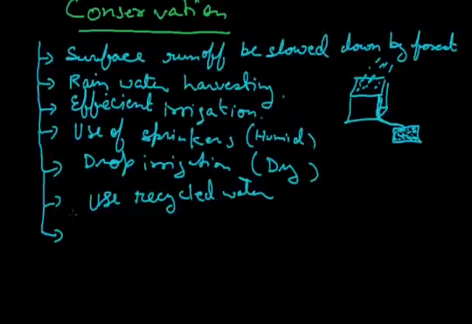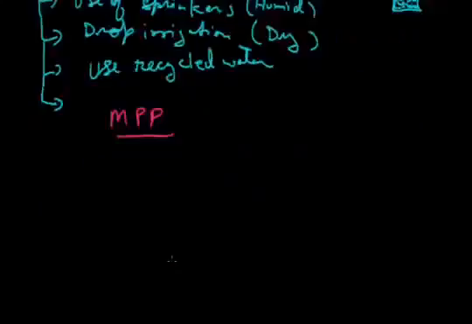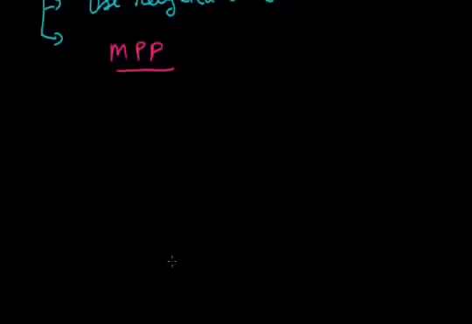The next thing which is given in your book is the MPP, which is multi-purpose projects, meaning dams. They are called multi-purpose projects because with the help of these dams, which are basically made between two mountains, we make a strong wall between those mountains where the river is flowing, and this is how we stop that river.